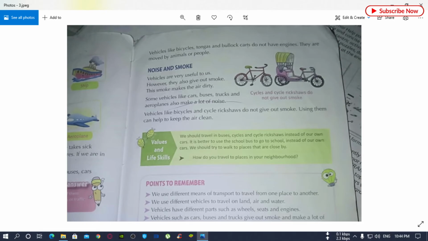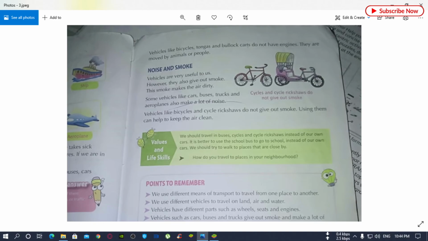So you should always use a bicycle, but not buses or trucks or aeroplanes, because they give out mostly smoke and make our air dirty.